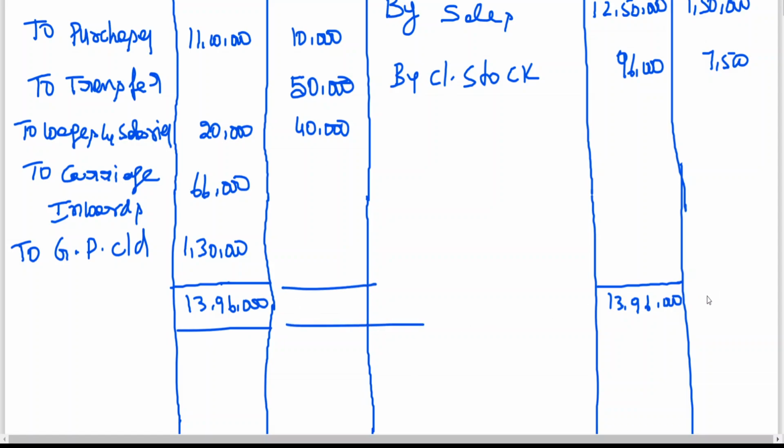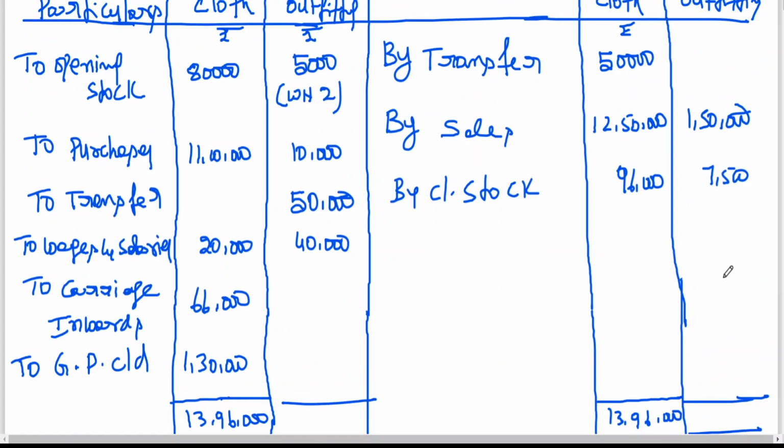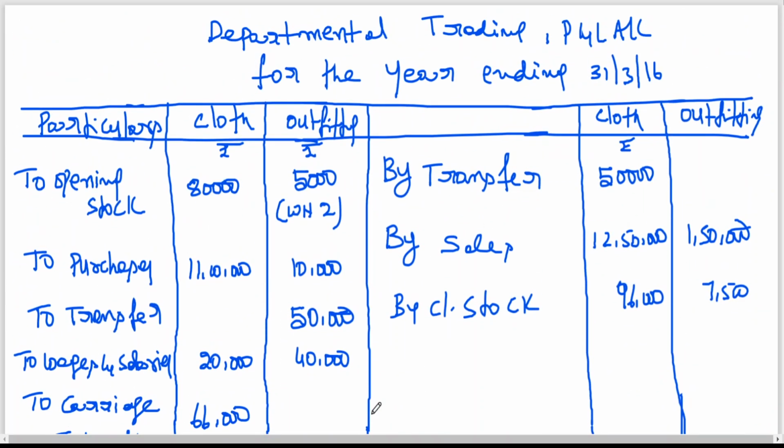You can also find out the gross profit of transfer department. 1,57,500. 1,57,500 minus 5,000 minus 10,000 minus 50 plus 40, 90,000.